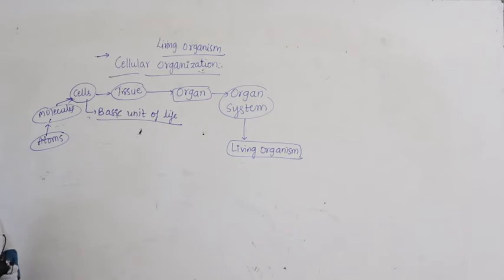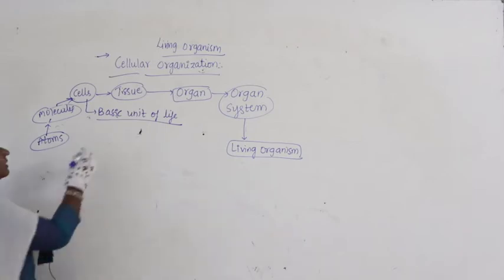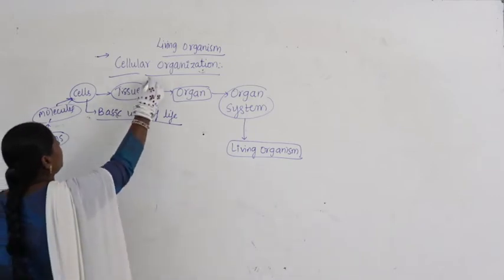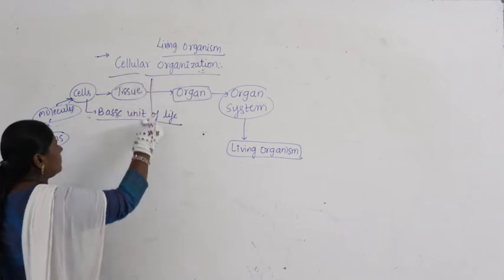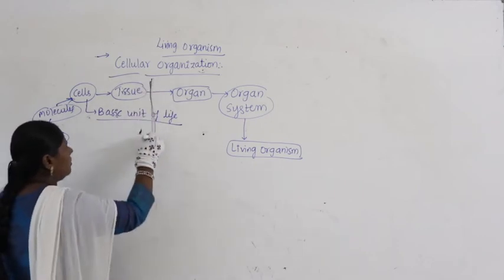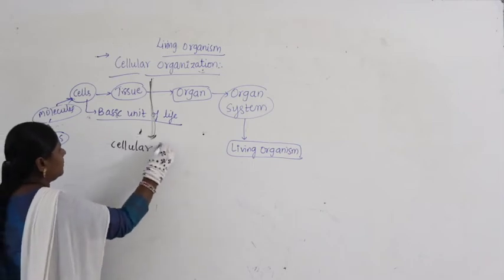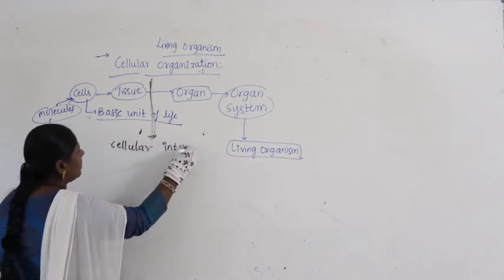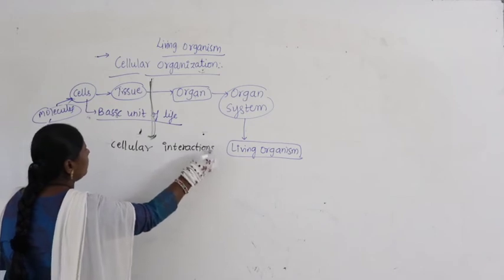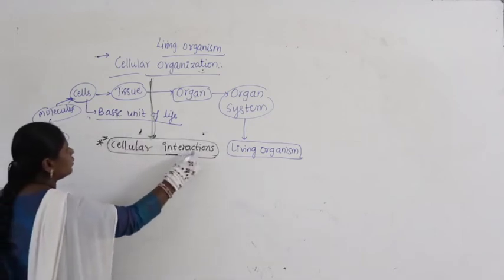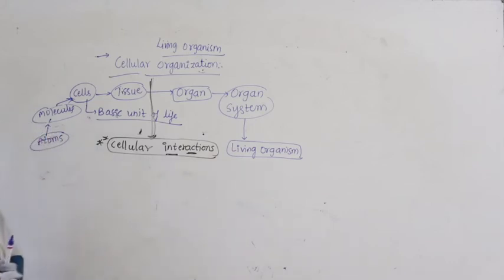But if you look at cellular organization, we have cellular interactions. What are the cellular interactions? Meaning they undergo interactions, they keep showing interactions. What do we say here?